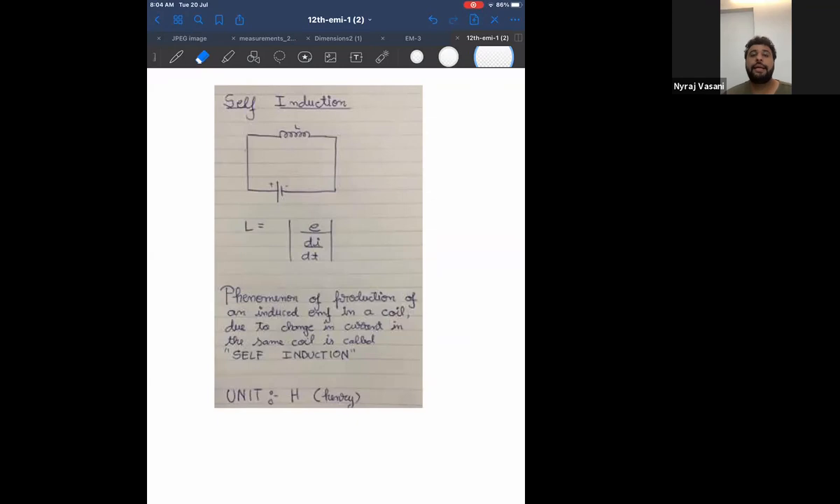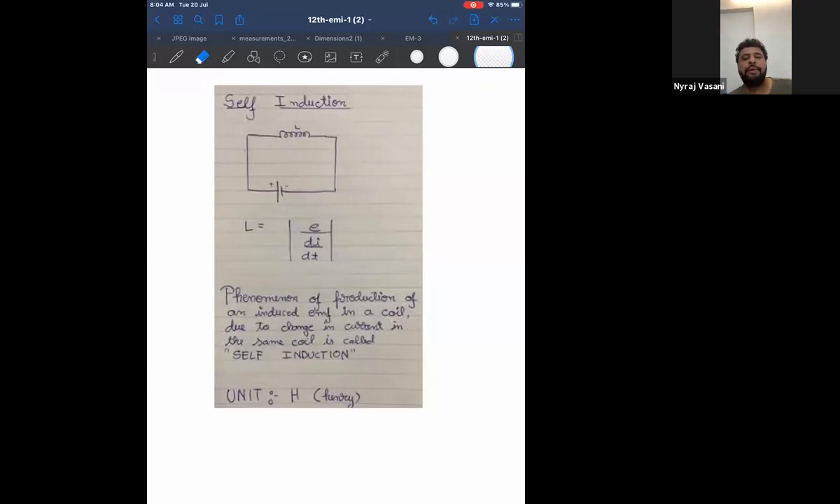Okay. Now the next topic is called self and mutual induction. For that, there is a demonstration. Listen. Imagine you're going to class in school. Imagine you're in school again, pre-COVID times. And you take your dabba. Dabba means lunch dabba. Correct.